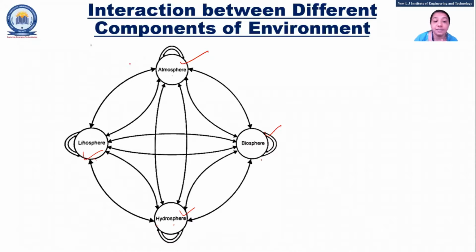You can see that the biosphere is connected to each component, because it's a combination of all these three. This question has also been asked once: explain the interaction between the different components of the environment.